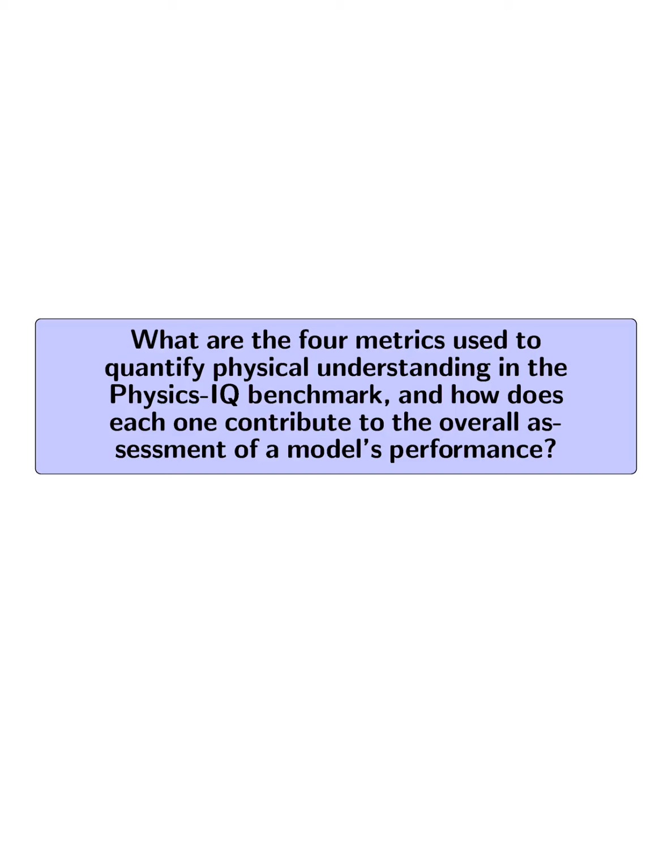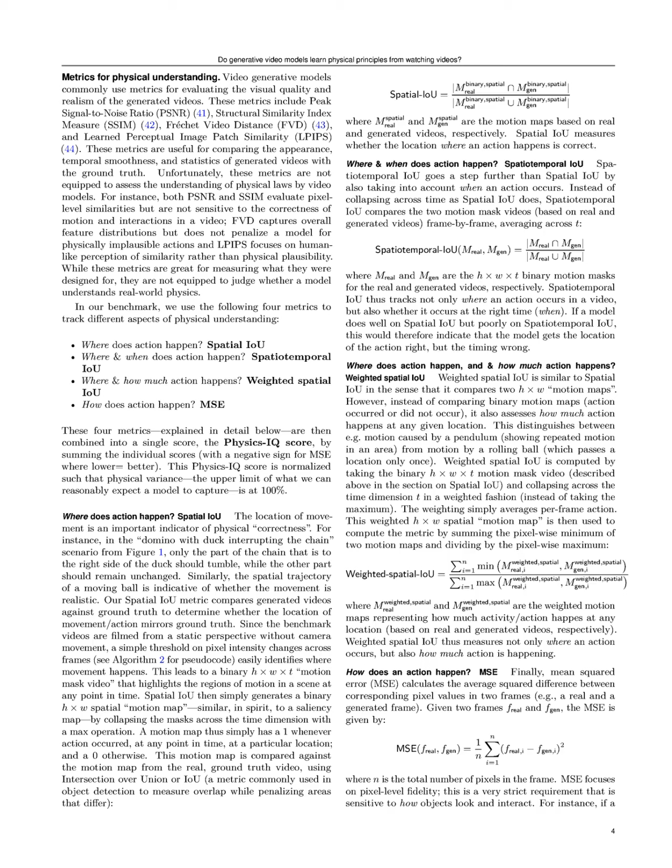What are the 4 metrics used to quantify physical understanding in the physics IQ benchmark, and how does each one contribute to the overall assessment of a model's performance? The 4 metrics are spatial IOU, spatiotemporal IOU, weighted spatial IOU, and mean squared error, MSE.